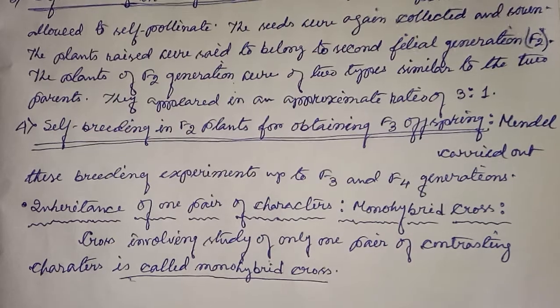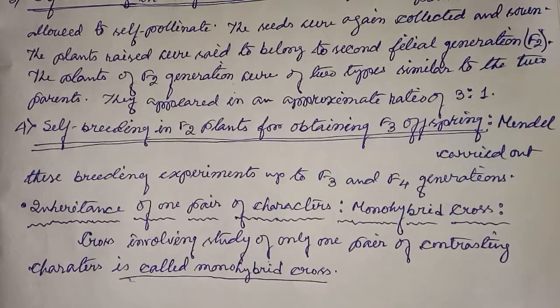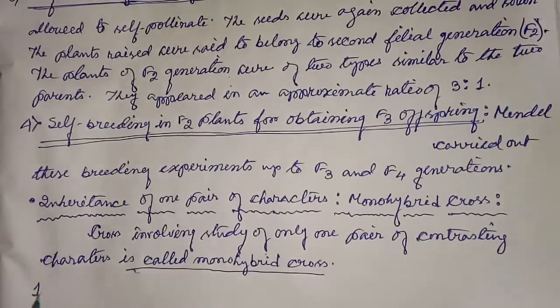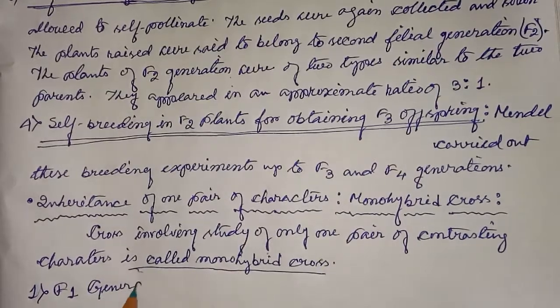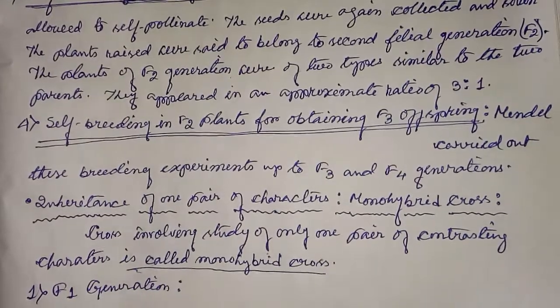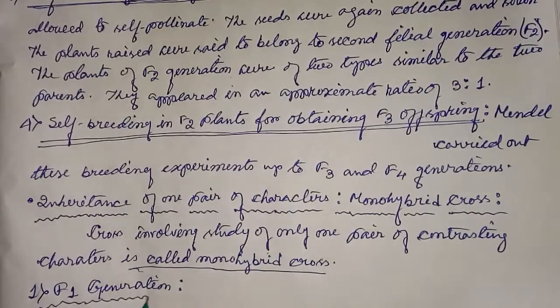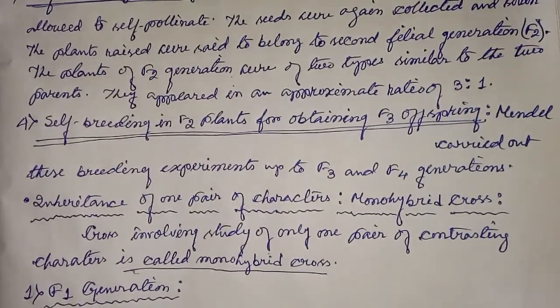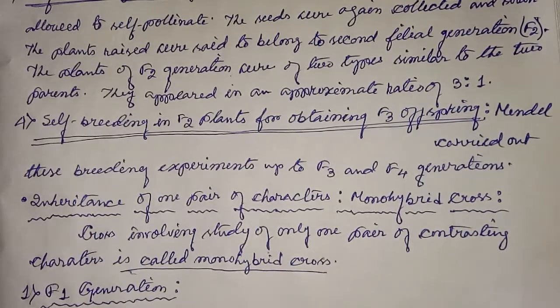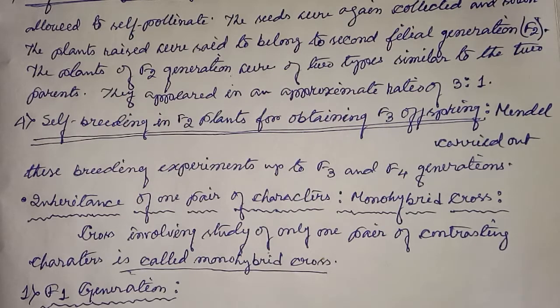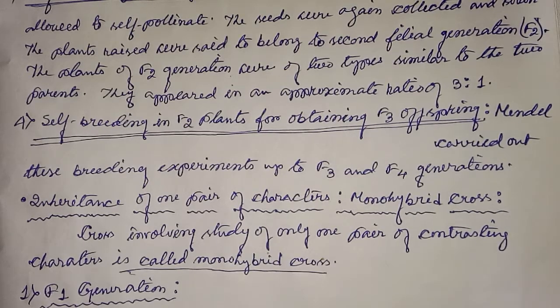Okay, now in that case, the F1 generation during monohybrid cross. Mendel selected tall, about 100 to 120 centimeter, and dwarf, about 22 to 44 centimeter, pea plants and made hundreds of crosses by transferring the pollen from tall plants to the stigma of dwarf female plants.